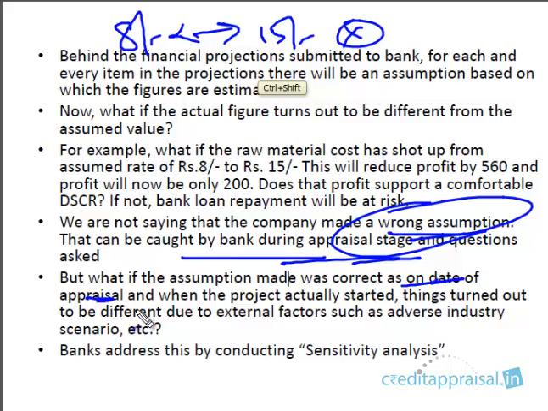But subsequently, things changed. That might happen, right? Due to external factors beyond the control of the company, things turned out differently. On the date of sanction, it was 8. Subsequently, when the project was implemented and the company was producing the products and selling them, the raw material has gone up to 15. This is something that the company cannot do anything about. So that is what is addressed by sensitivity analysis.